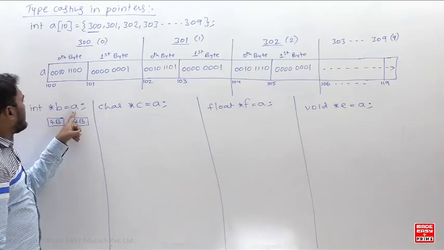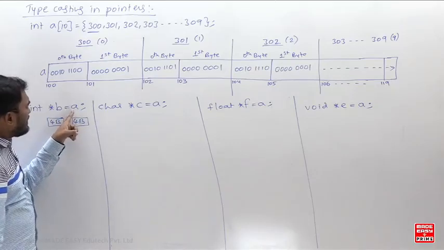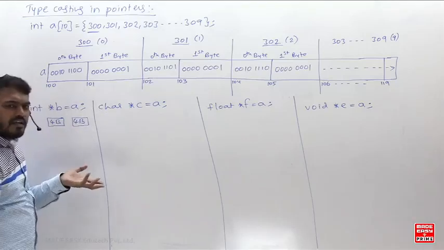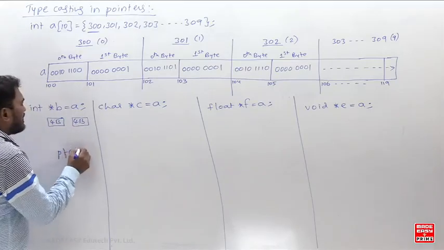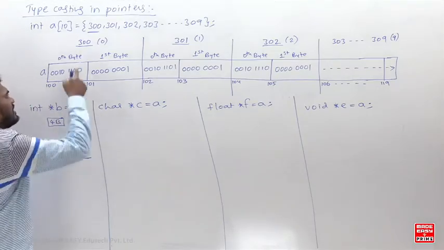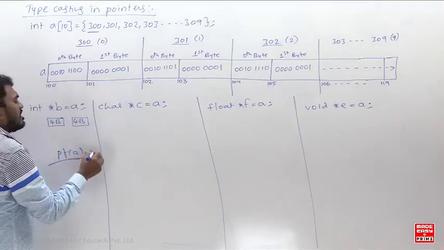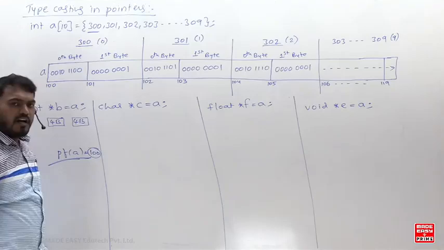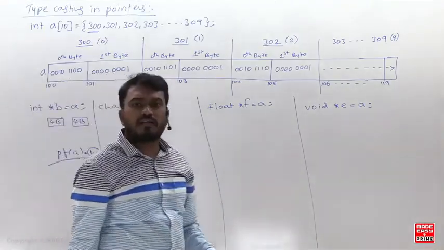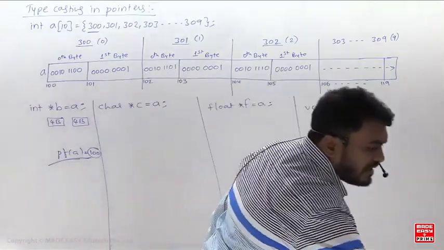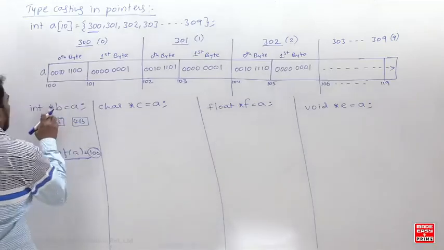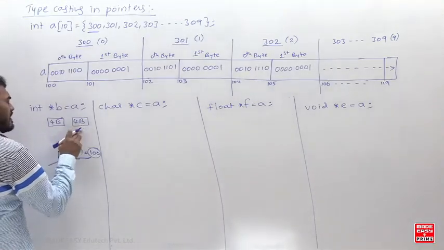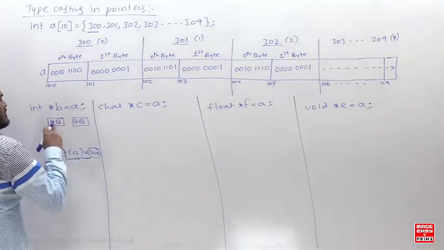So generally somebody will get confused here. Sir, what is the size of A, like 4 bytes? Because A is containing the address only. If you printf this, what will be printed? The base address of the 0th element. Address will be 100. Address size I assumed 4 bytes. अपना क्लास में मैंने क्या assume किया? Address size 4 bytes. So this pointer variable means how much size? 4 bytes. Address means how many bytes? 4 bytes. So this is also having 4 bytes.